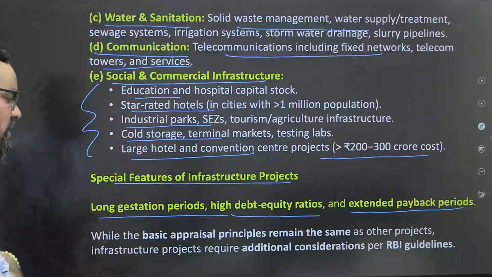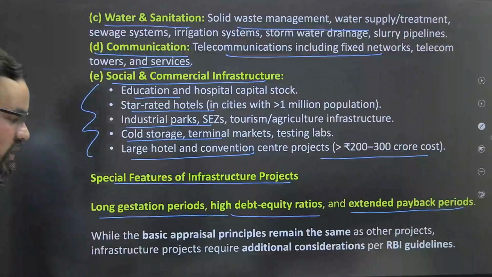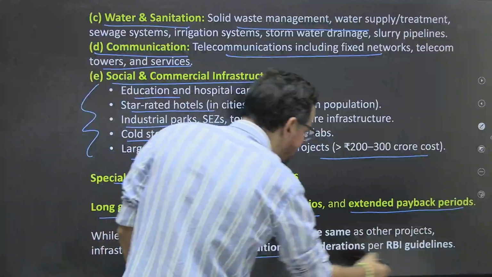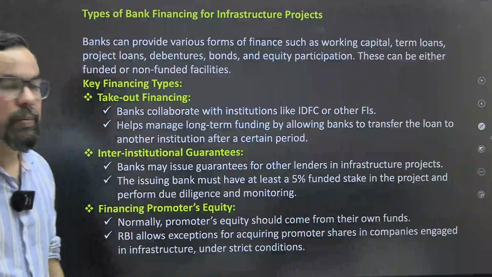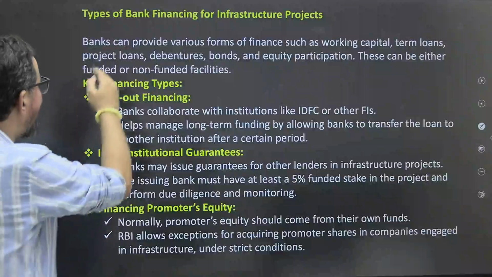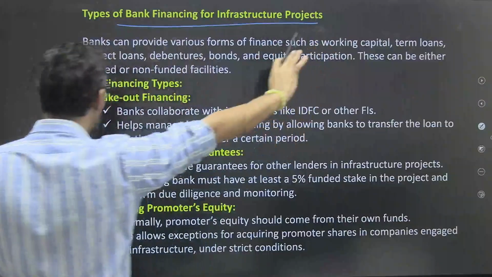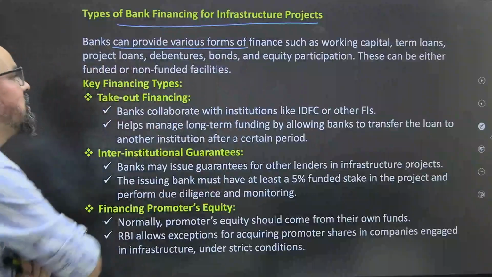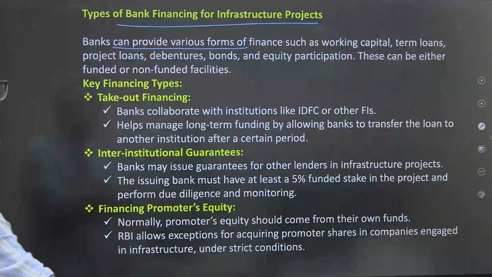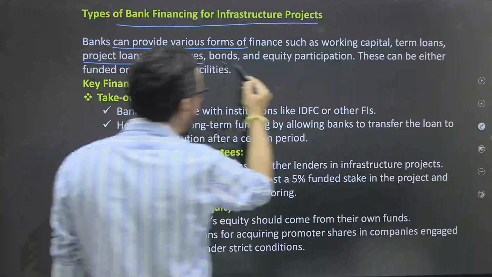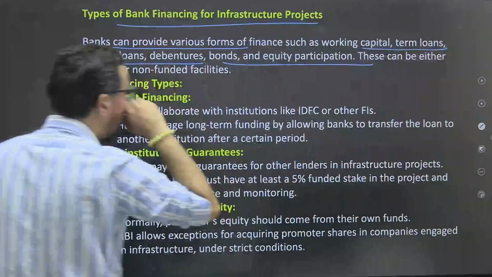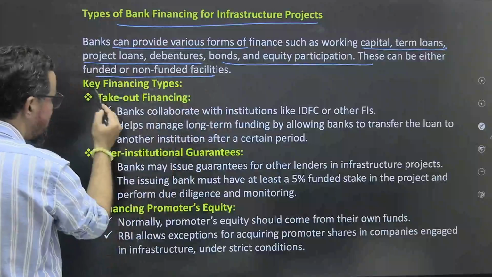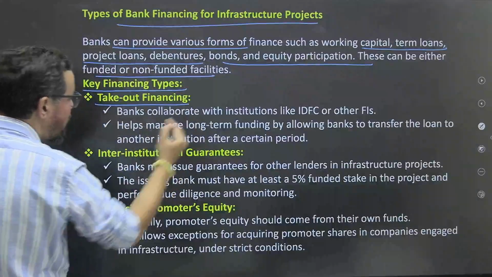So while the basic appraisal principles remain the same as we have discussed earlier, the 8 principles, as other projects, infrastructure projects require additional consideration as per the RBI guidelines, ठीक है। So now types of bank financing for infrastructure projects, we'll come to RBI guidelines also. Bank can provide various forms of finance such as working capital, term loan, project finance, debentures, bonds, equity participation. These can be either funded or non-funded facilities, ठीक है।